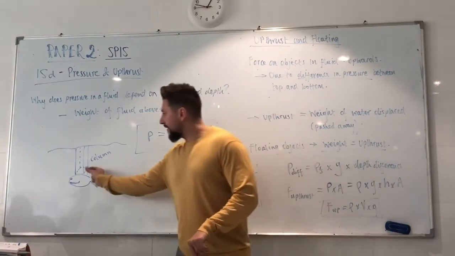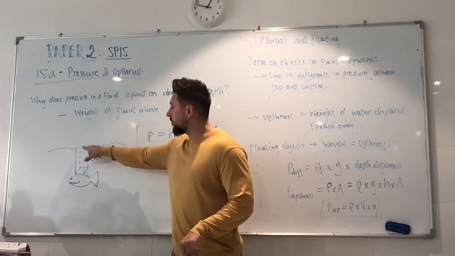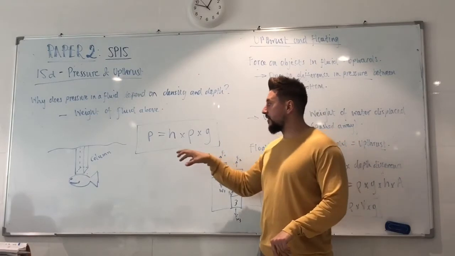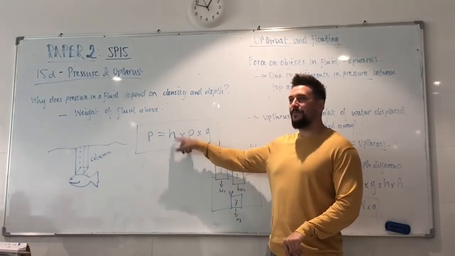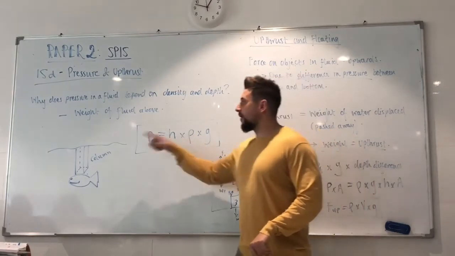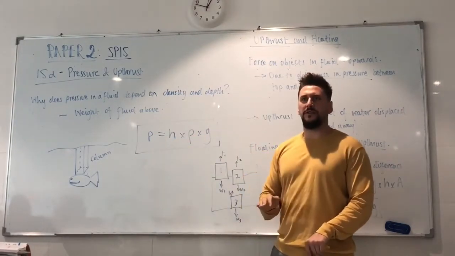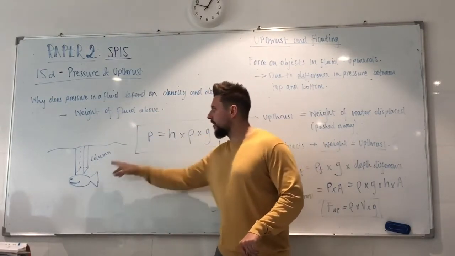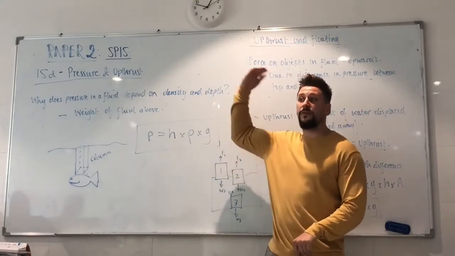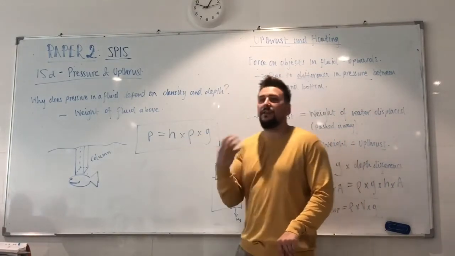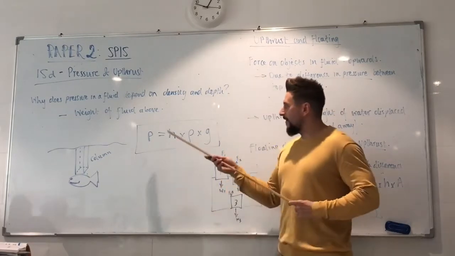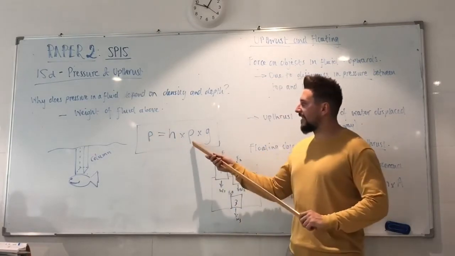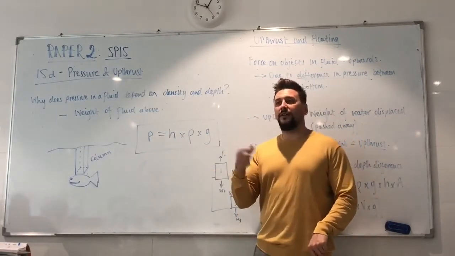We just want to know, what is the pressure of this fluid, this water, pushing down on top of this fish? Okay, so we take the 1 meter squared column, we go up to the top of the surface from the fish, then the pressure acting on that fish equals the height of the column. Now the height of the column is the same as the depth in the water. Okay, the deeper the fish goes, the higher the column becomes. So the pressure on the object in the fluid is equal to the height of the column of fluid above times by the density of the fluid it's in. Okay? The higher the column of fluid, i.e. the deeper you are, the greater the pressure. The greater the density of that column of fluid, the greater the pressure.